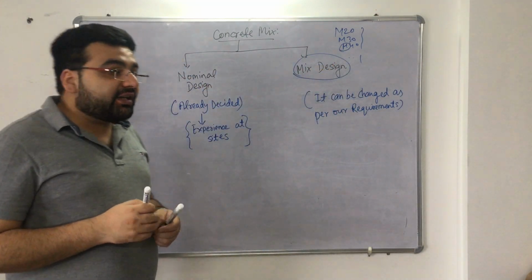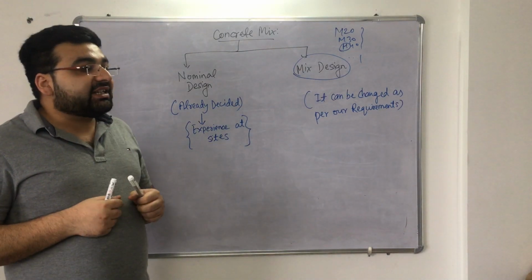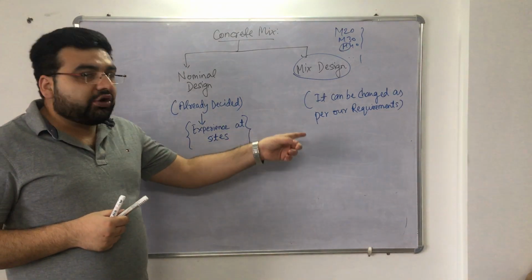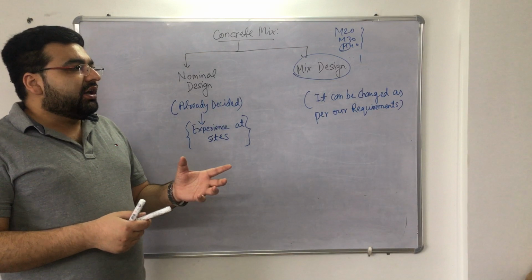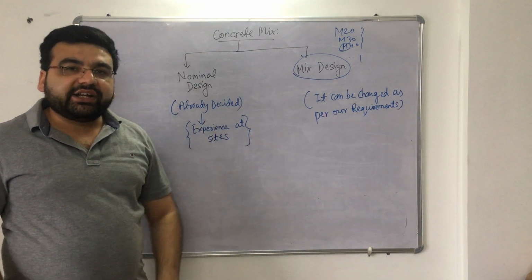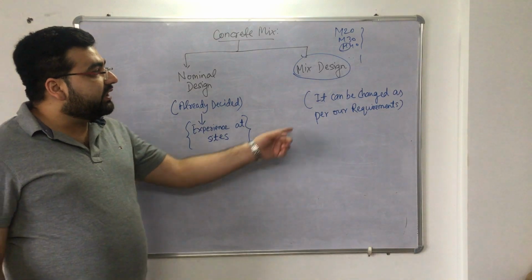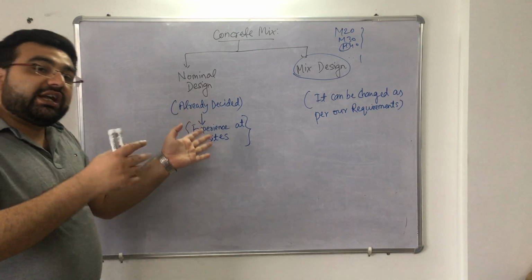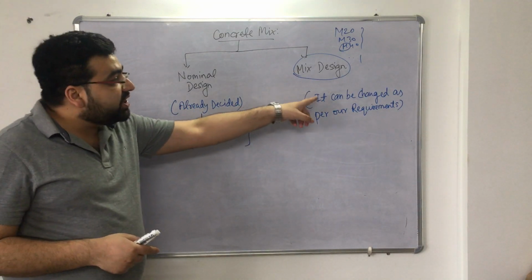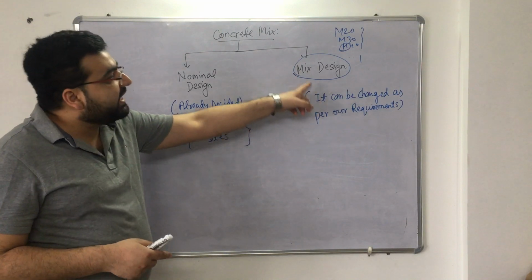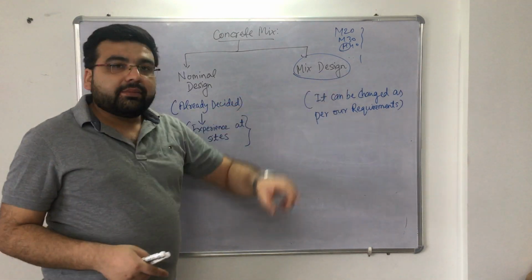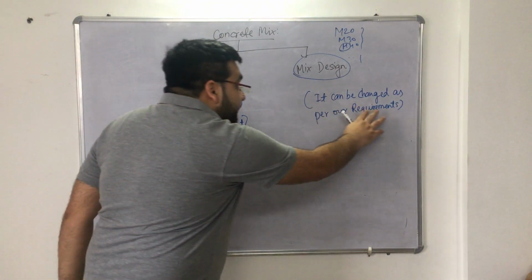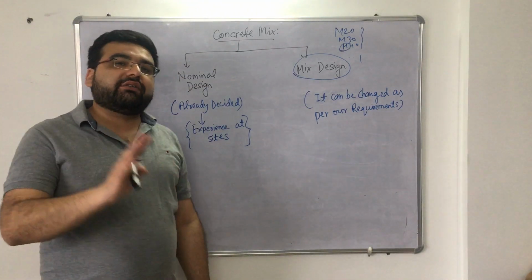So what we do is, for example, you are not satisfied with the nominal design, right? At that time you will design a concrete as per your requirements. For example, the coastal area is very near to the construction site, so at that time you will design your concrete by yourself. The voids should be much smaller as compared to the nominal design, so it depends on you. By changing the ratio of fine aggregates, coarse aggregates and cement, you can design the mixed design of concrete, right. One more important aspect is that it can be changed as per our requirements. It depends on our requirements, okay?